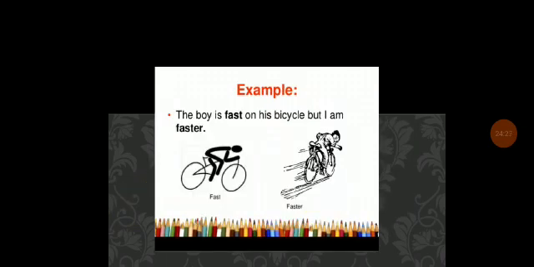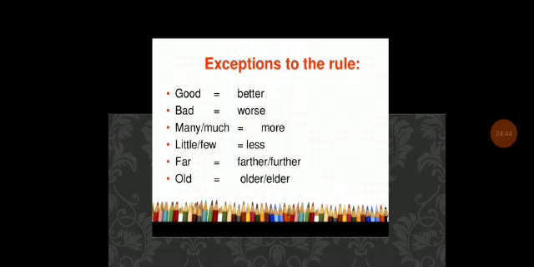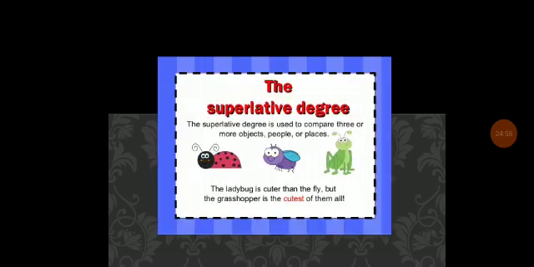So here the boy is fast on his bicycle. I am faster. And for adjectives ending in ful, we use more and most. So what is that? His answer is painful, more painful, and hopeful, more hopeful. And these are exceptions to the rule, like far, farther, further, old, older, elder, many, much, more.